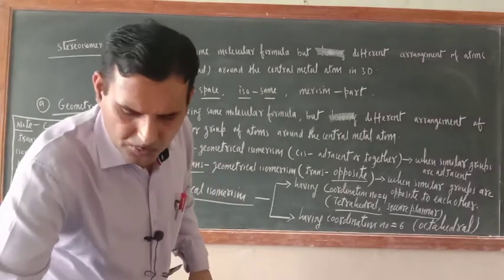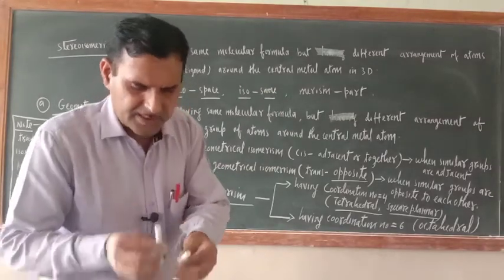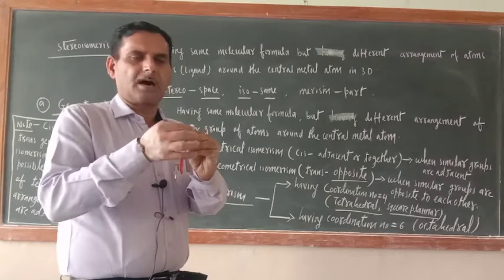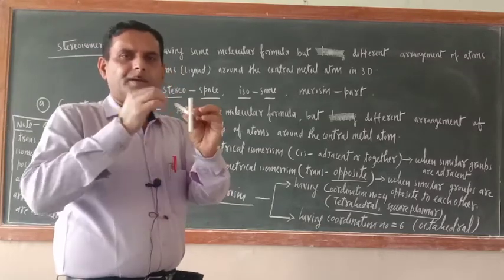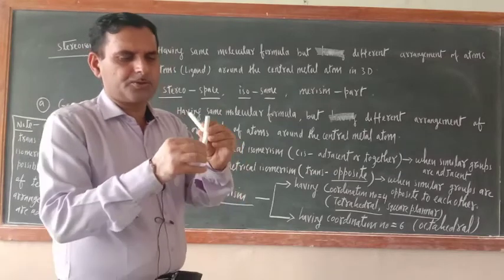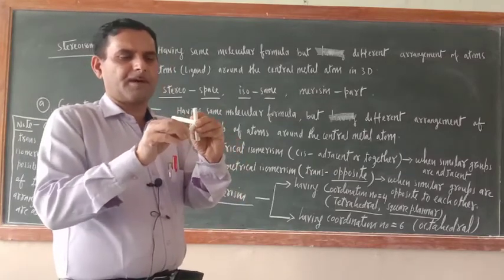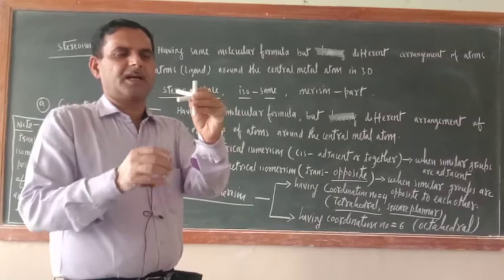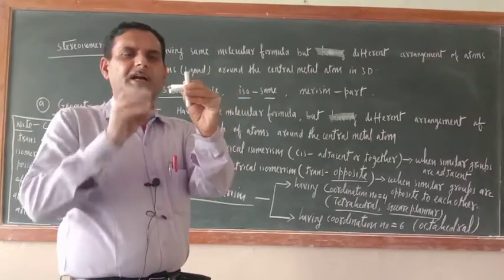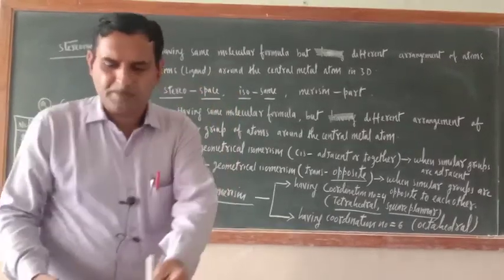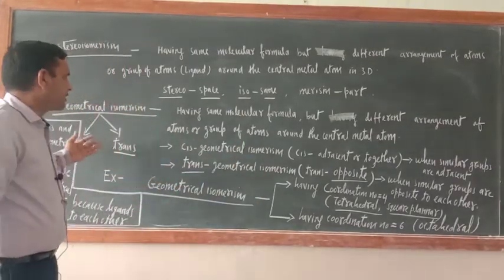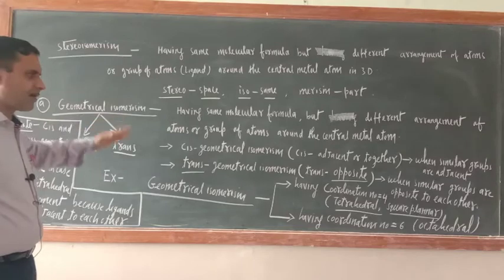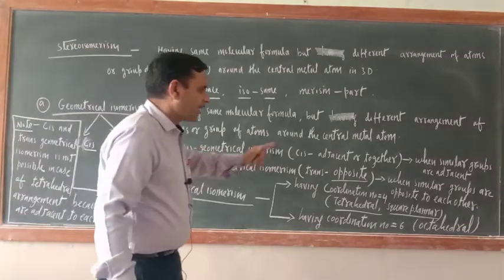You know, the tetrahedral arrangement is like that. Just see, one is above the plane, the other one is below the plane, one bond is projecting towards you, the other one is projecting away from you. This is the tetrahedral arrangement. So in tetrahedral arrangement, atoms and groups of atoms are very close. Hence geometrical isomerism is not possible. It is possible in square planar.